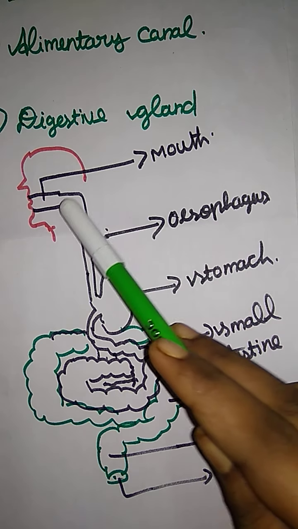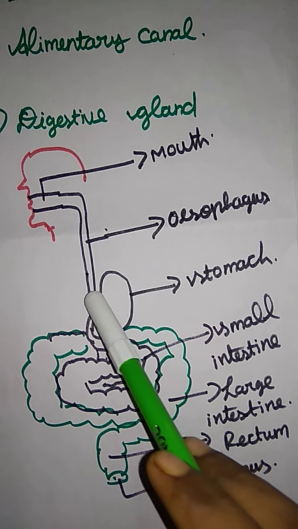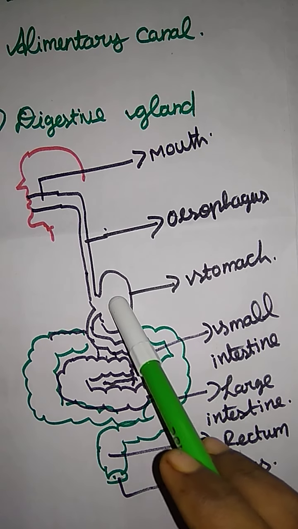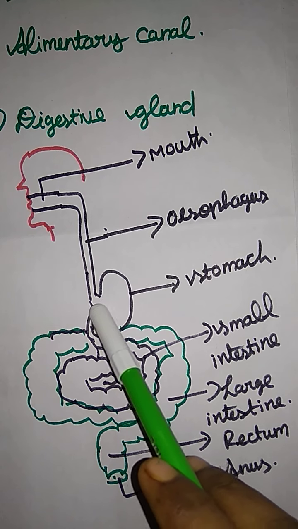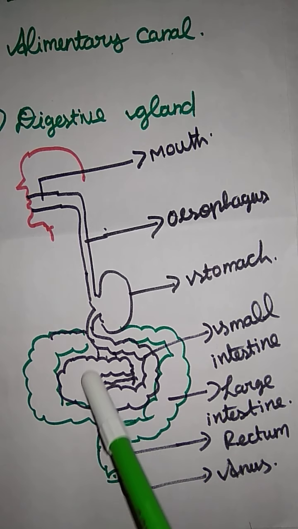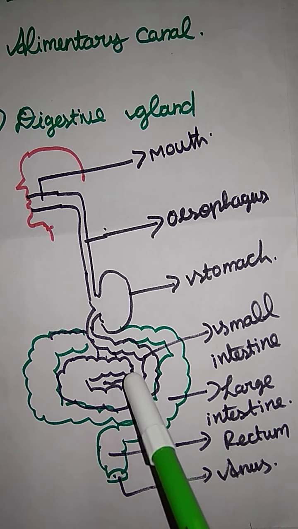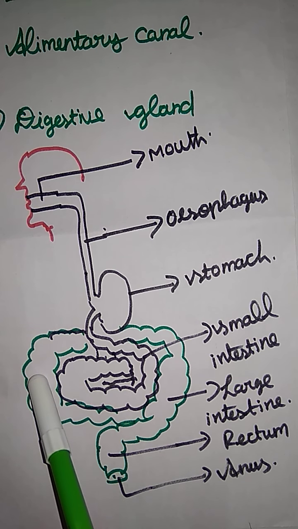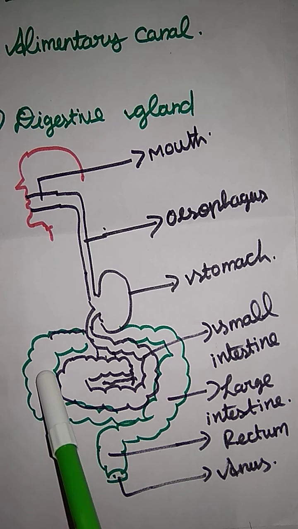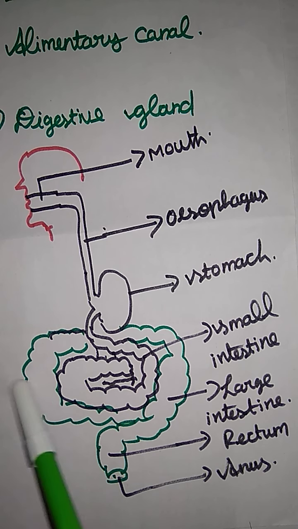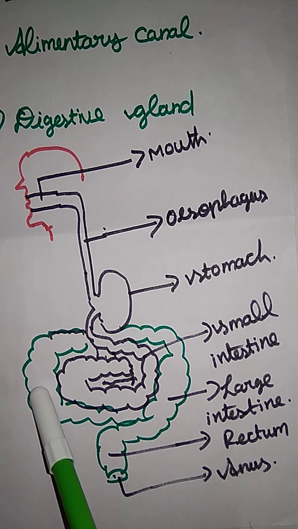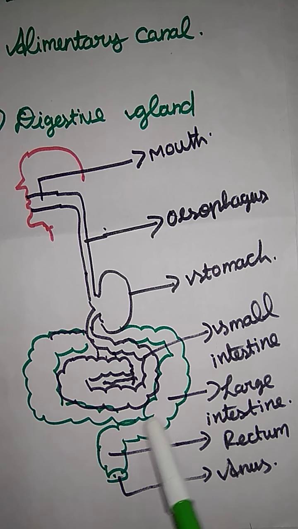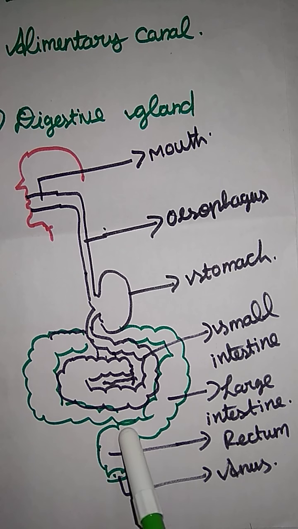And next, the esophagus is a long food pipe and then it enters the stomach. In the stomach there is HCl. And next, the food enters the small intestine, where absorption takes place. Then the unwanted food material enters the large intestine, where water is absorbed, and the remaining unwanted things go to the rectum.